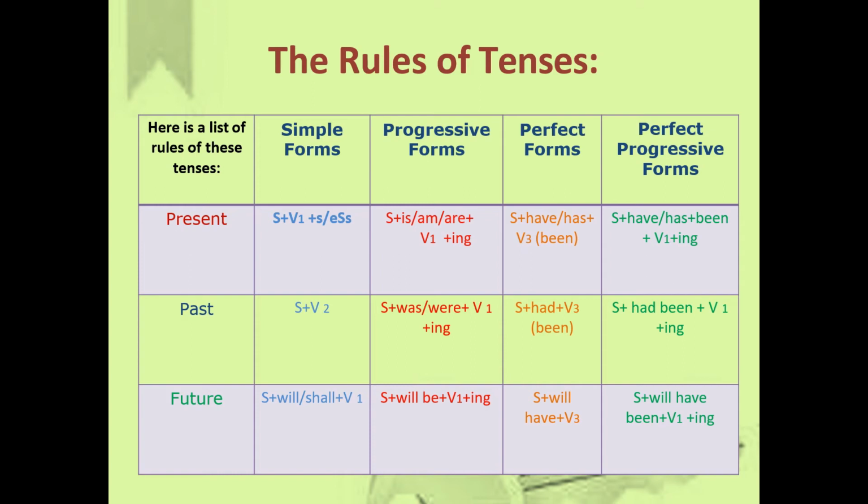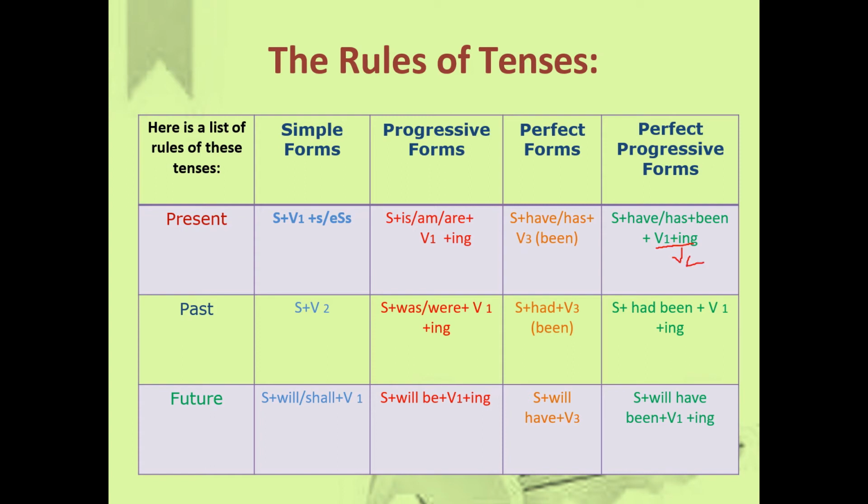These are the rules. S means subject, V means verb. Subject is/am/are plus V1 ing. Subject have or has V3. Sometimes subject have or has plus been V1 plus ing. Generally V1 plus ing we call V4 also.